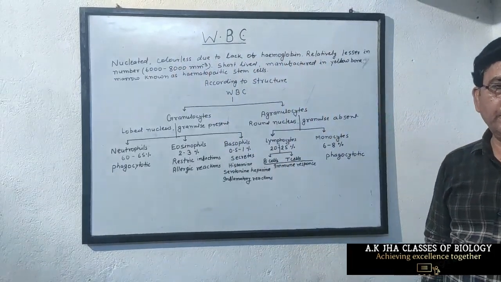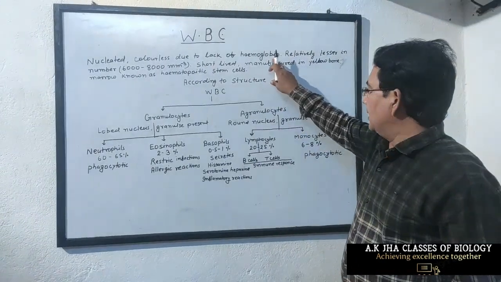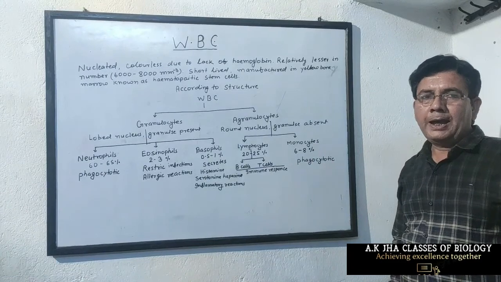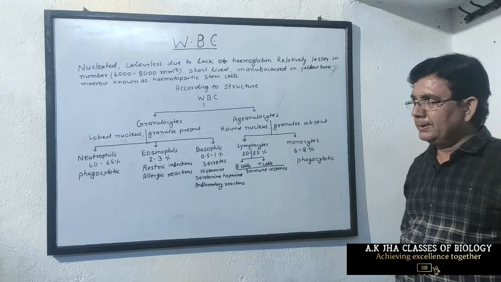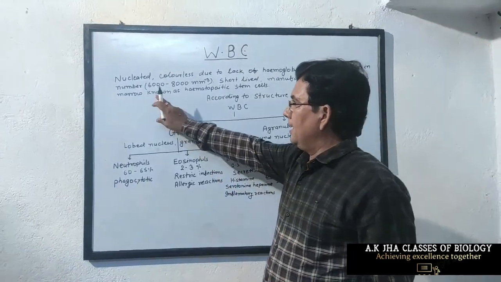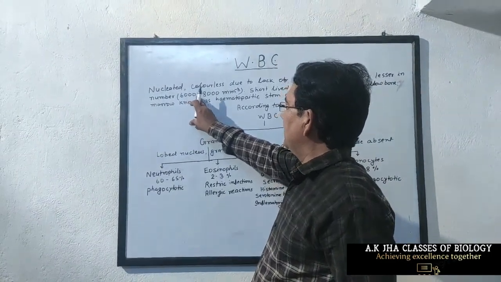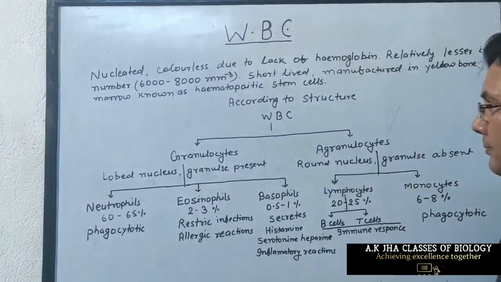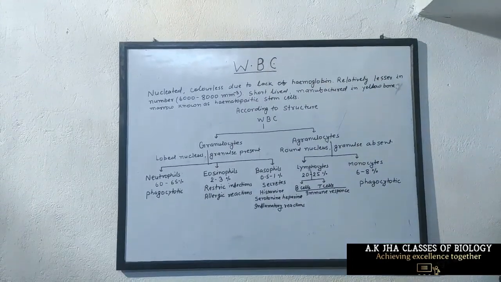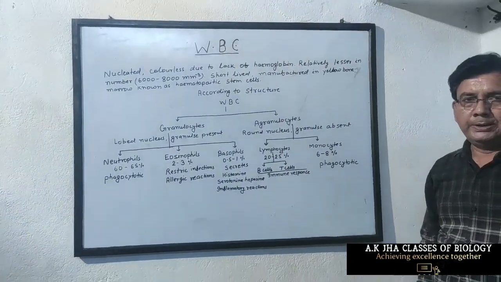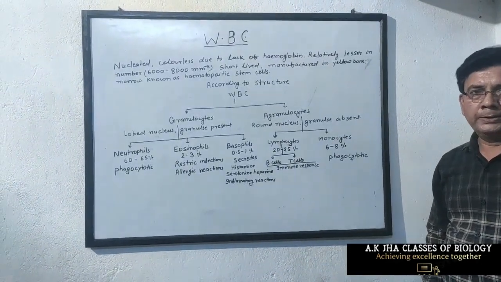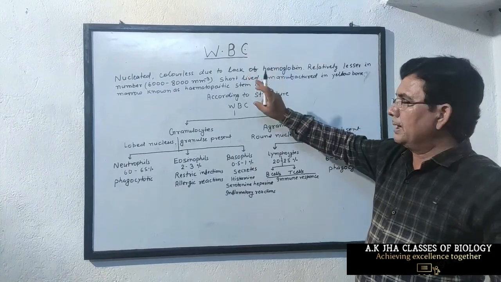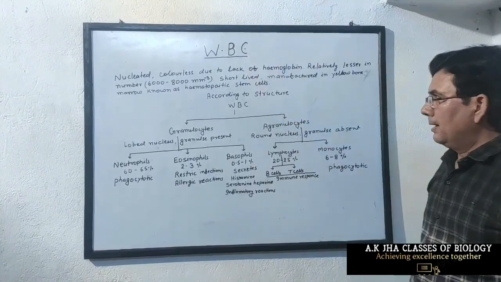It is relatively lesser in number as compared to RBC. Its number is approximately 6,000 to 8,000 per cubic millimeter. It is short-lived. The lifespan of RBC is about 120 days, but the lifespan of WBC is about a week.